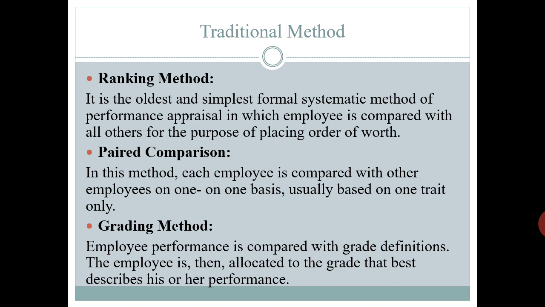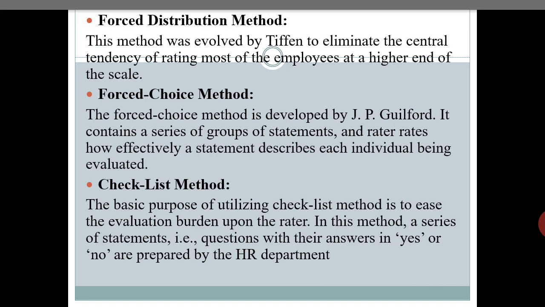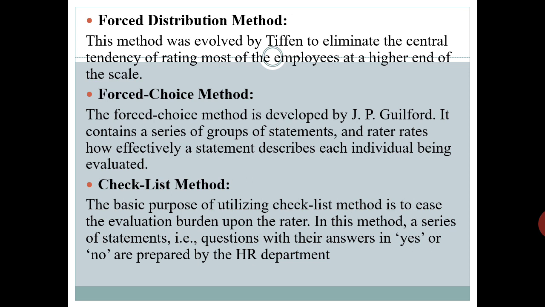Okay, then the next method is the forced distribution method. What is this method? See, this method was evolved by Tiffin to eliminate the central tendency of rating most of the employees at a higher end of the scale. The method assumes that employees' performance level conforms to a normal statistical distribution, that is 10, 20, 40, etc. This is useful for rating a number of employees, job performance and promotional ability.